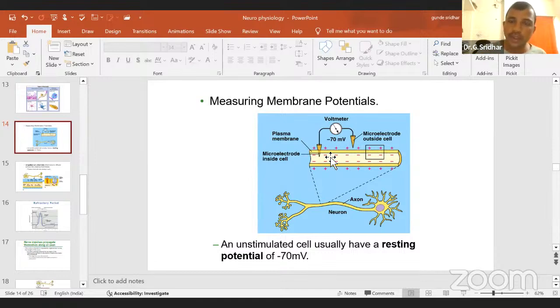To come down, it should repolarize. That means it wants to re-equilibrate the ionic gradient around the cell membrane. This condition is called repolarization.